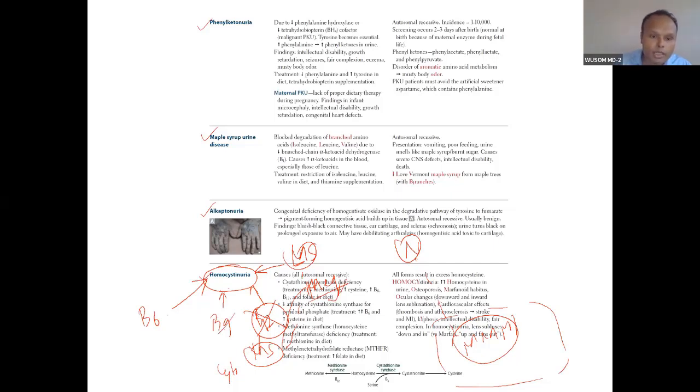Folate is also directly related to megaloblastic anemia. But if it is related to B6, there will be homocystinuria, not megaloblastic anemia. If you understand the concept, you can easily correlate all of this together.